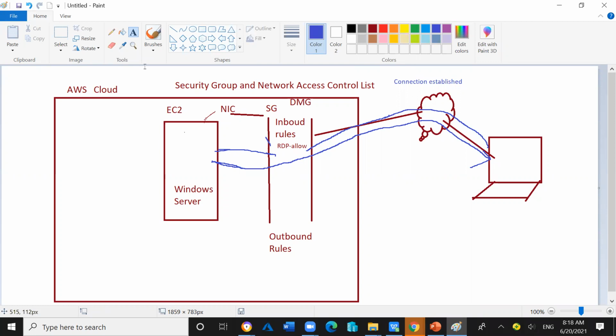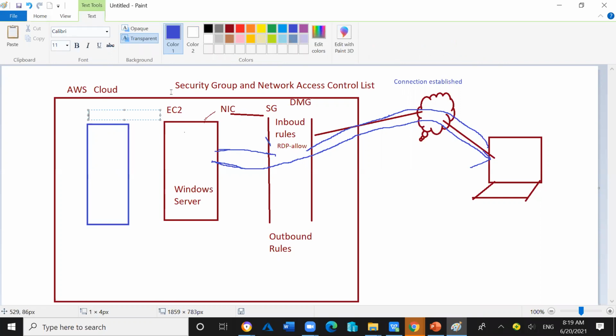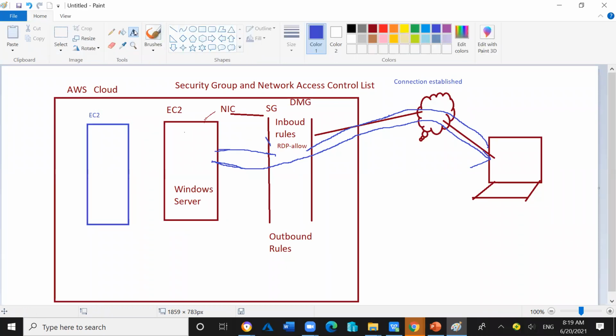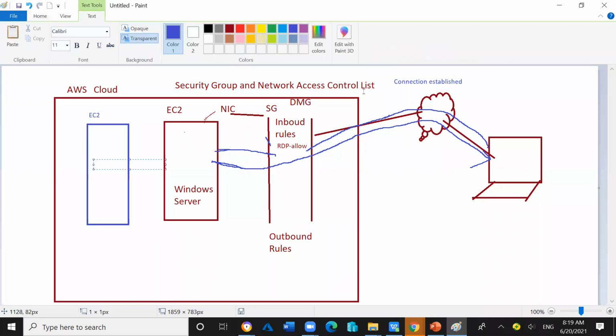Let's say we have one more computer, one more EC2 instance, and this EC2 instance has the Linux operating system running inside it.